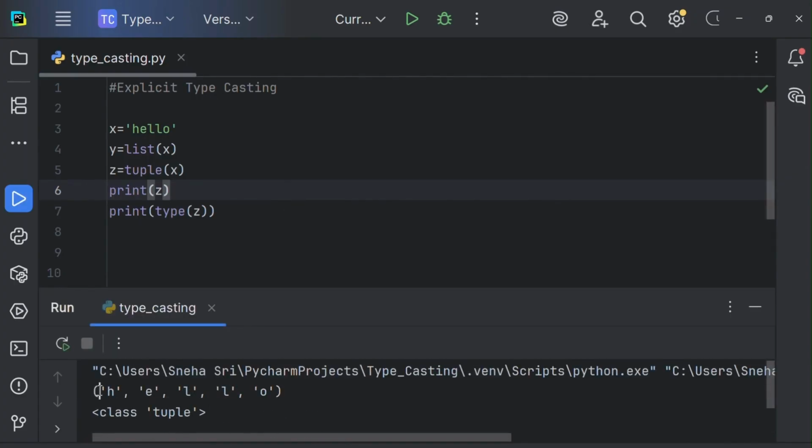See here, it is being enclosed in a closed curve brackets. So it is being converted into tuple and the class is also tuple. As we can see here, z is being converted into tuple.